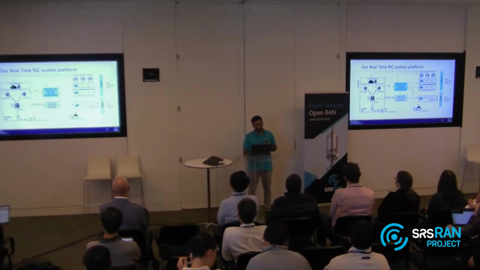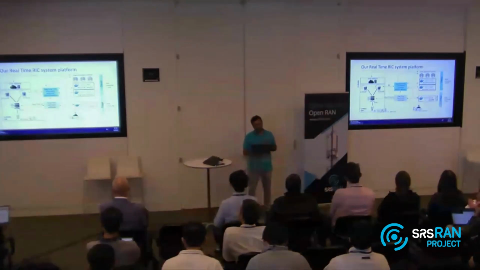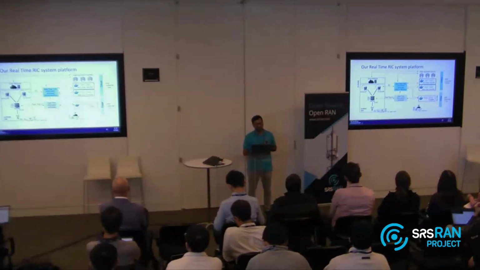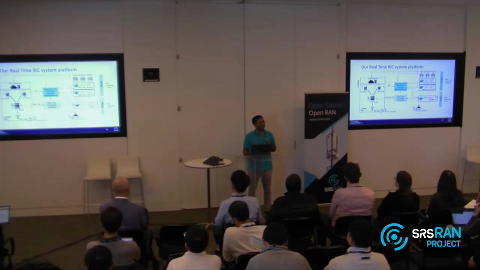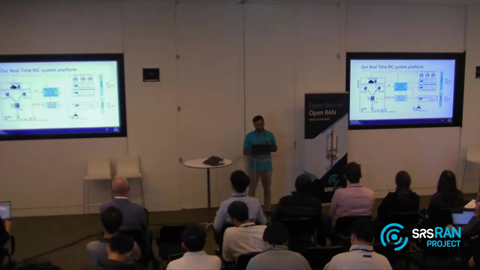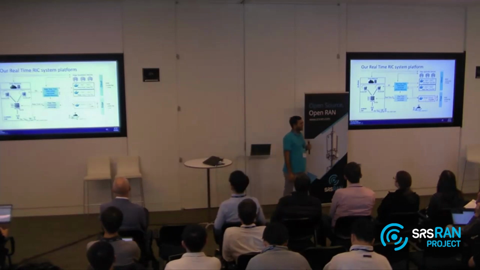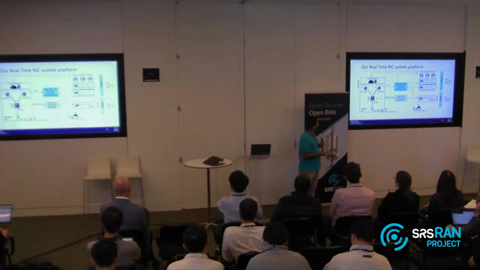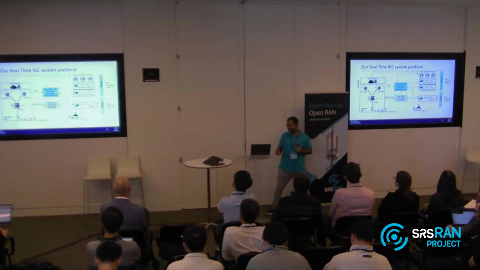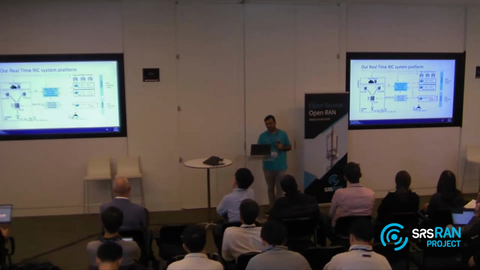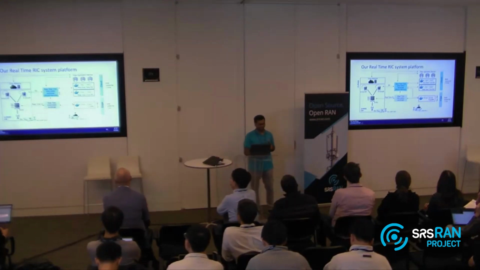which takes information out of the DU and even other layers if you need to, but we rely on E2 for the others. We call this real-time E2. And it's really challenging to get something very interesting and useful within a very short time frame. So we get a lot of this data back into the EdgeRIC. In EdgeRIC, you can run something called RT apps, or we also call them micro apps, because they run at microsecond latencies. And once you have those decisions, you can send them back to the DU. That's the first aspect of this.